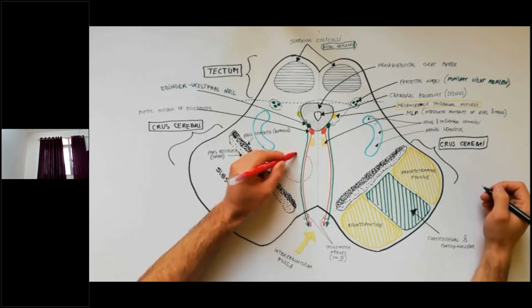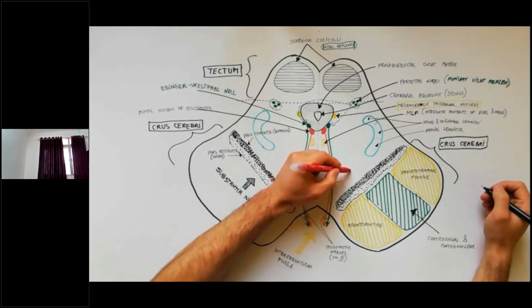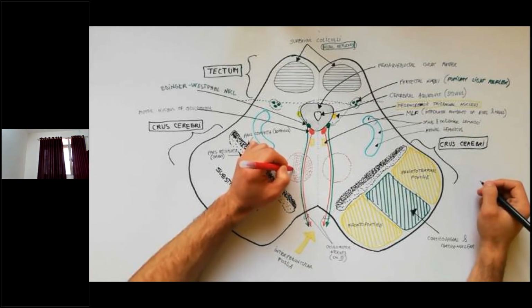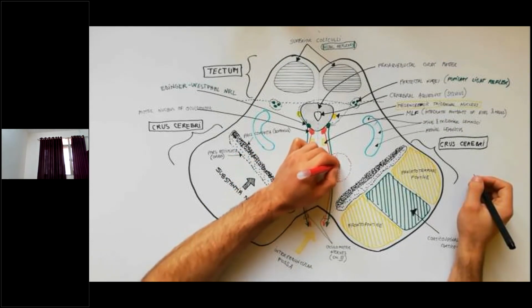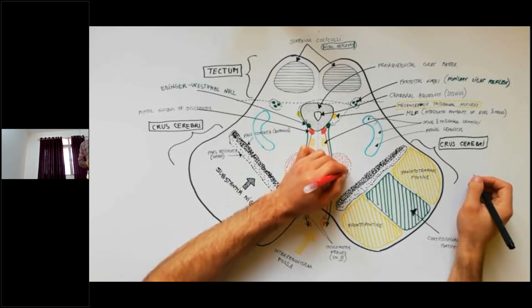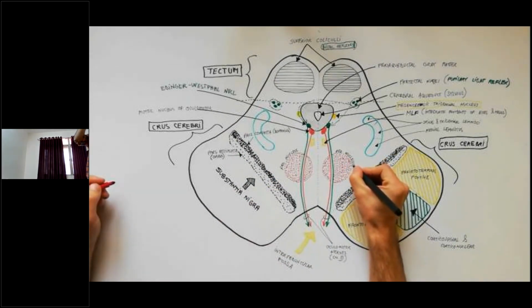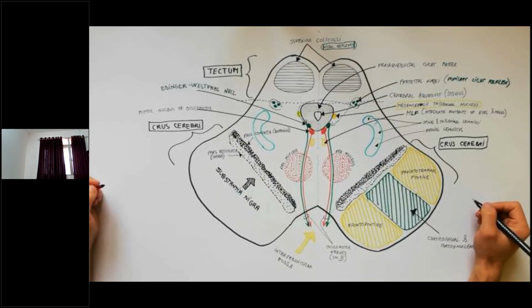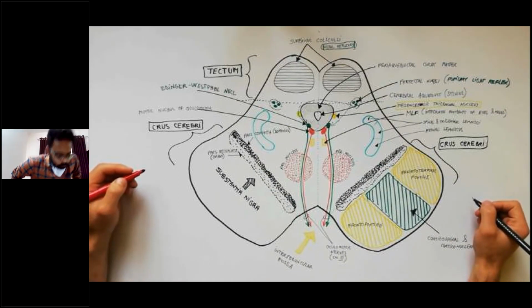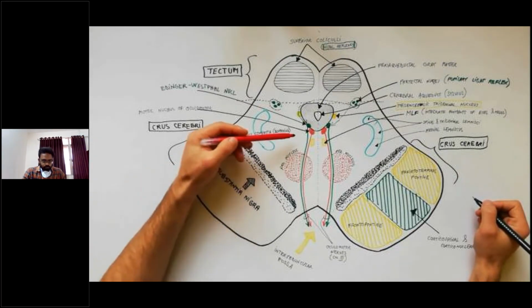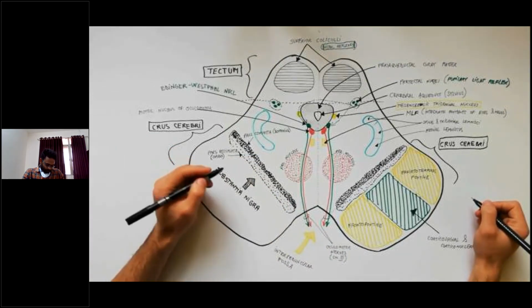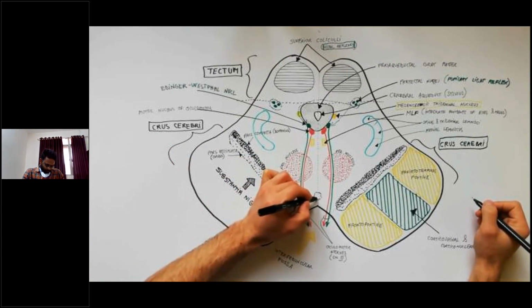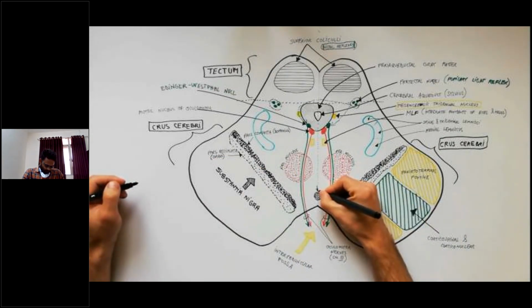Posteromedial to the substantia nigra, we have the red nucleus, which is present in the midbrain only at the level of the superior colliculus. The red nucleus is pale pink, which is believed to be due to the presence of iron in at least two different forms, hemoglobin and ferritin. One can clearly observe that the fibers of the oculomotor nuclei are passing through the red nucleus. Finally, located in the mesencephalon below the interpeduncular fossa is the interpeduncular nucleus, which is unpaired.